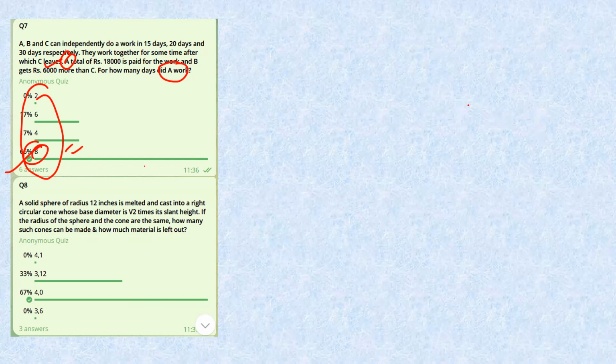Okay. Next question. A solid sphere of radius 12 is melted. Melted means there will be volume involved. So volume of sphere is 4 by 3 pi 12 cube. It is cast into a right circular cone whose diameter, since the radius is 12, means diameter is 24.